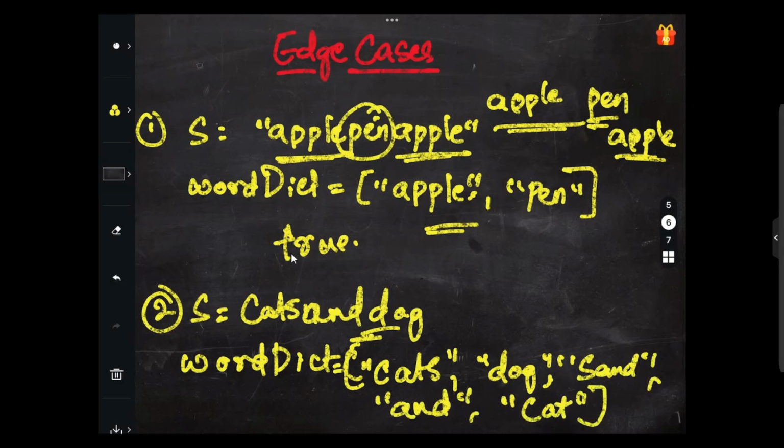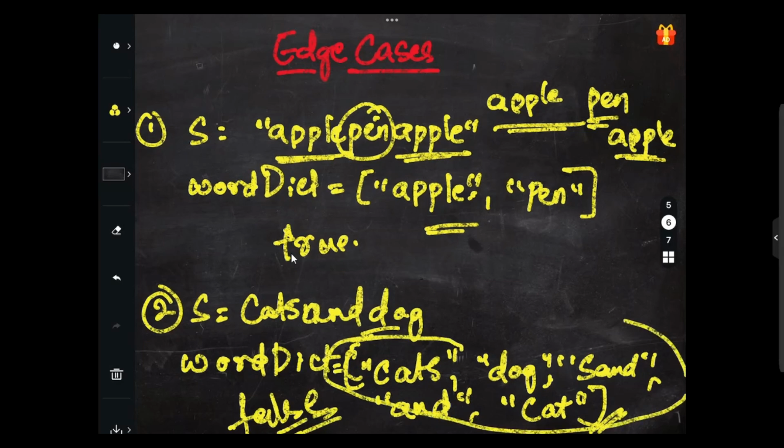This is fine; I hope this is clear. That's what they have given in the question. So the output will be false. Why will the output be false here? Because no segmentation exists at all, right? We would have to make use of sand and cat also here, but no proper segmentation exists. So the output will be false in this case. I hope this is completely clear. So these are the two edge cases that we need to consider.